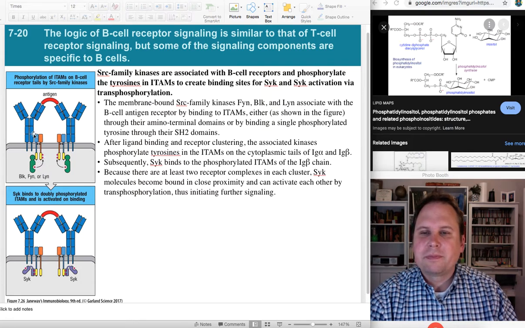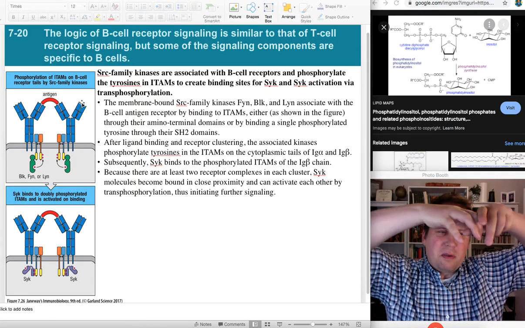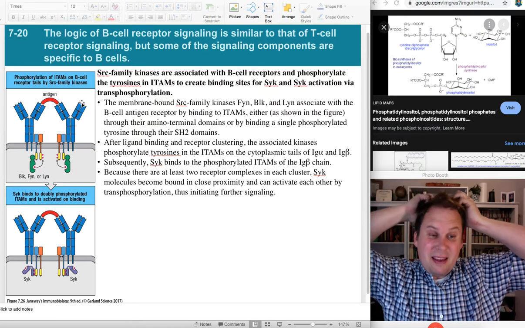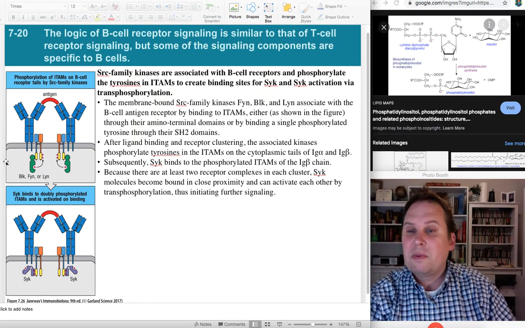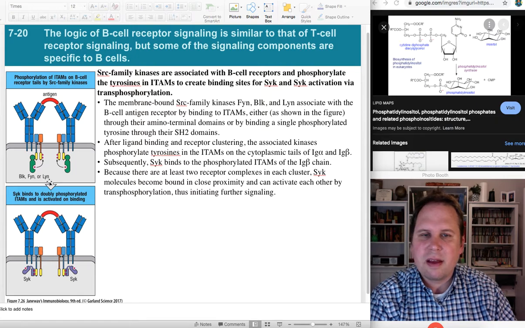So, the idea is that if you get more than one B cell receptor, B cell receptors are going to need a friend. If they're both binding onto an antigen or an antibody-antigen complex of some sort, or the antigens are all lumped together, because they're close together, this will now bring together several kinases. So BLK, FYN, and LYN are three of the kinases.